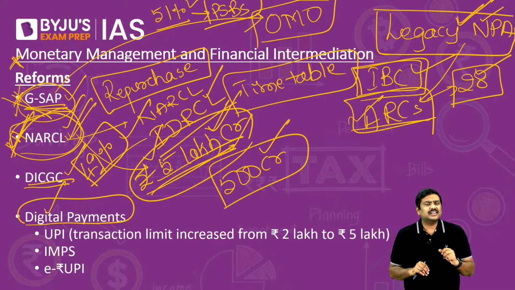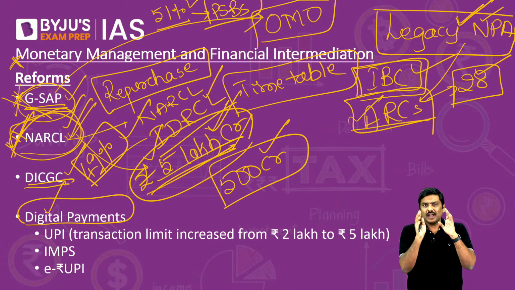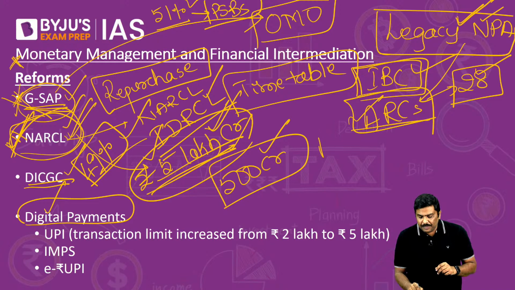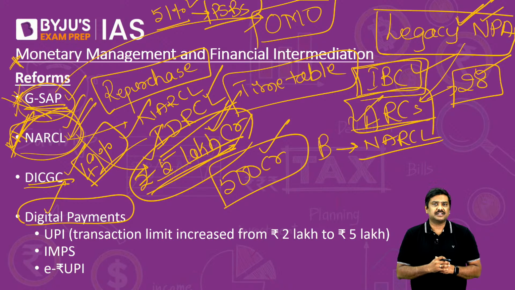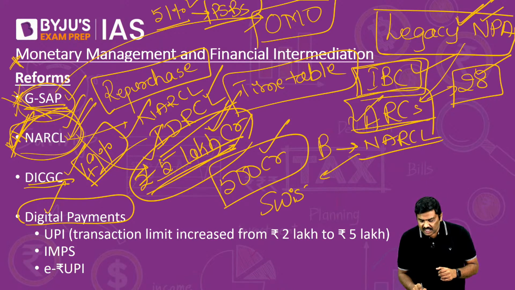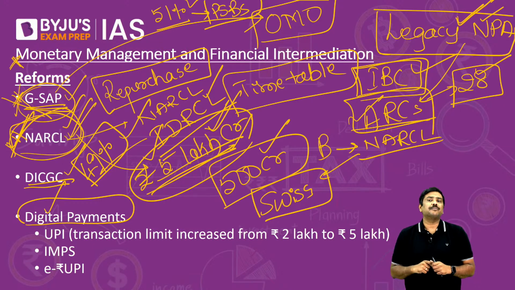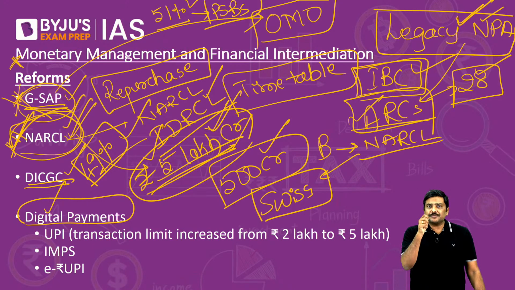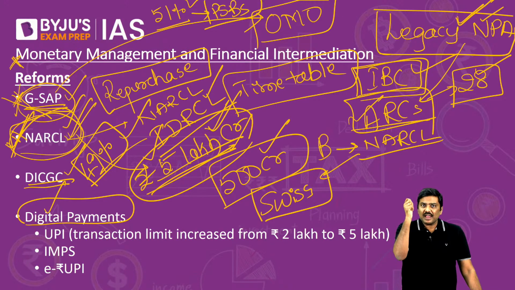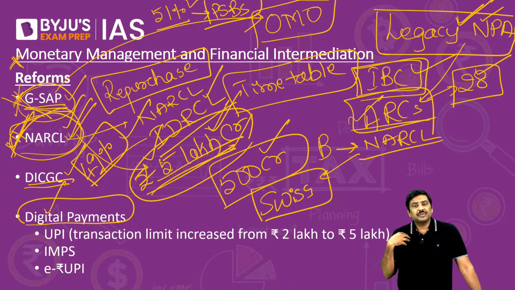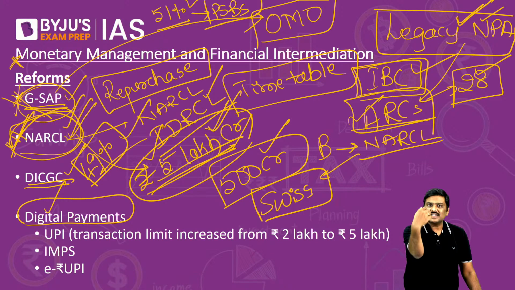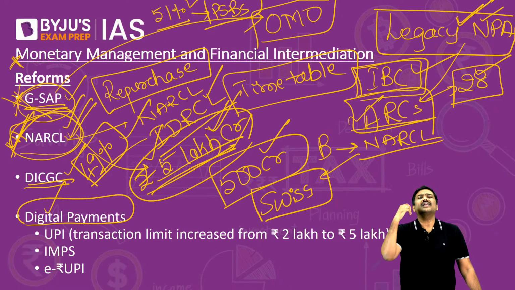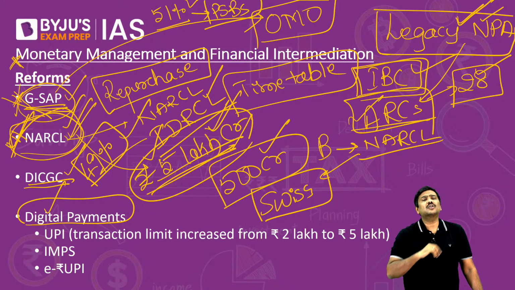Now, some of you might be thinking, sir, why are there two institutions? As per the proposal, from the banks, it will be the NARCL which will purchase the non-performing assets. Is it okay? And remember this, there is a Swiss challenge method which has been proposed here. That is, imagine you are a bank, I am NARCL, I will approach you and simply say, sell me this NPA, I will give you 200 crore rupees, or let's reduce it and say 100 crore rupees.